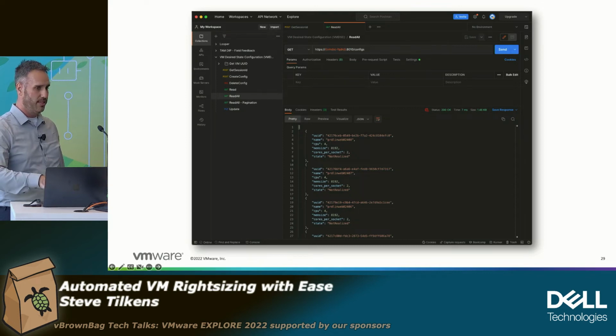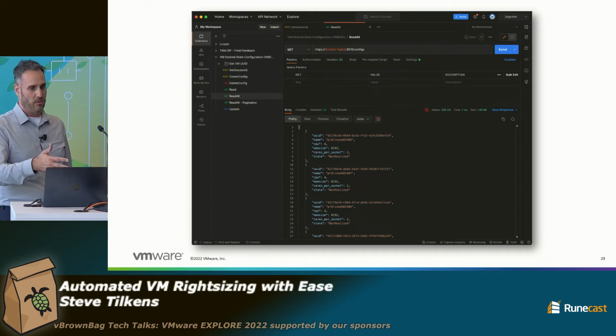So VMDSC is now waiting and watching for every one of those VMs to reboot. And it's going to apply that configuration, right? And maybe some of the VMs already had this configuration. And that's OK. It's just going to make sure it has it again the next time it reboots, right?